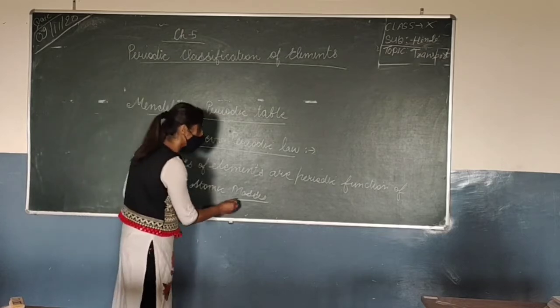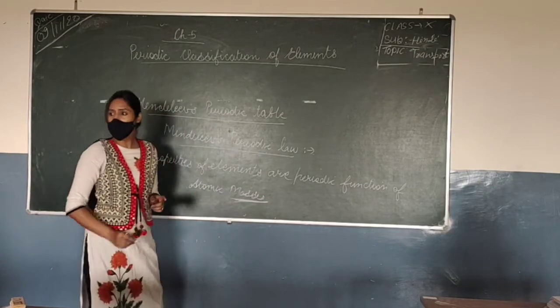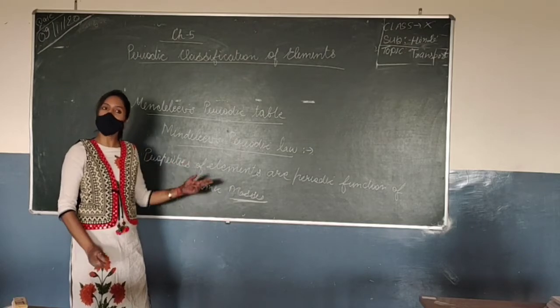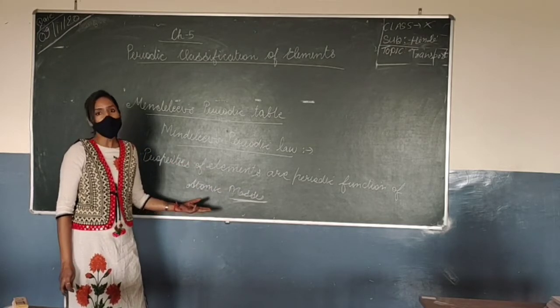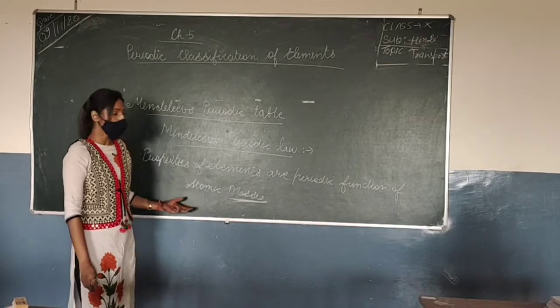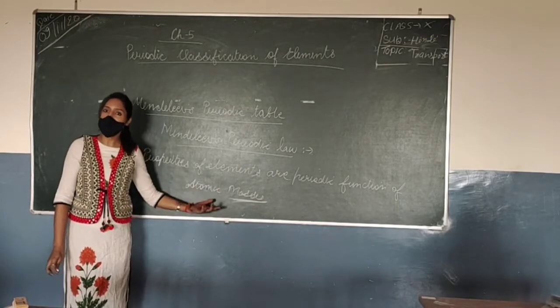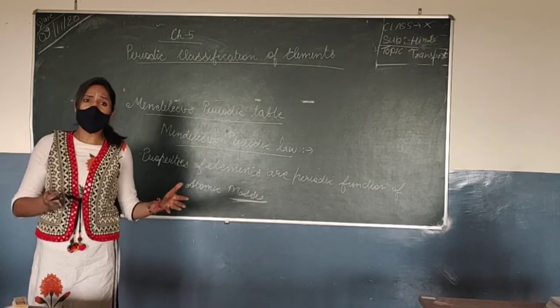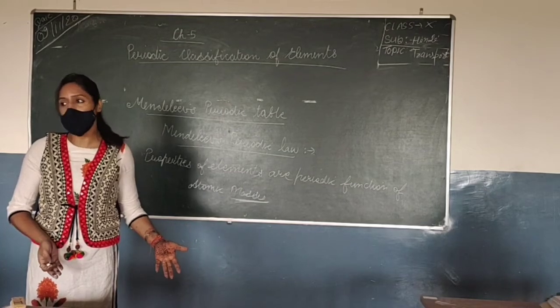Okay, you have to remember the word atomic mass here, because in the modern table we will be reading about atomic number. But Dobereiner's triads, Newlands' law of octaves and Mendeleev, all 3 scientists chose atomic masses, because by that time only masses were considered the fundamental property of an element.